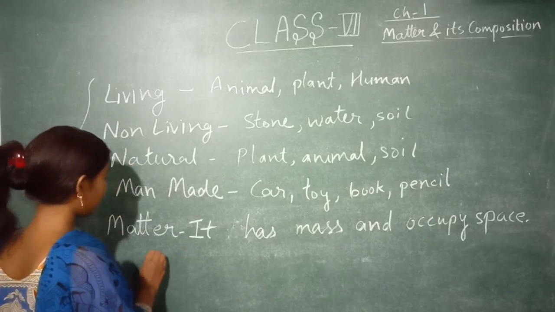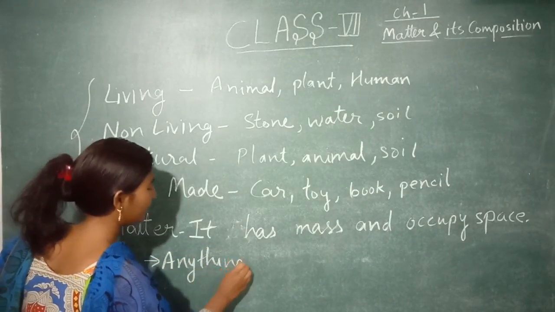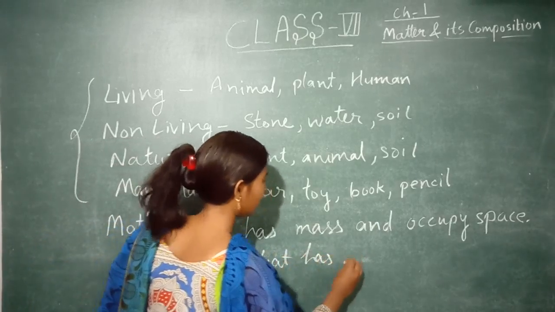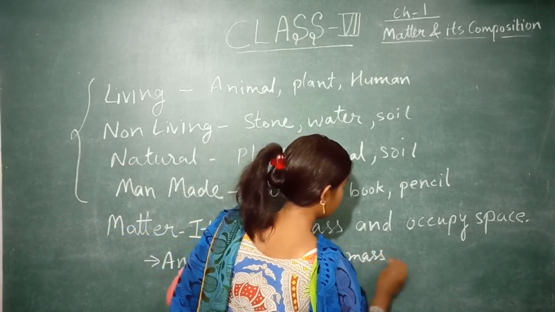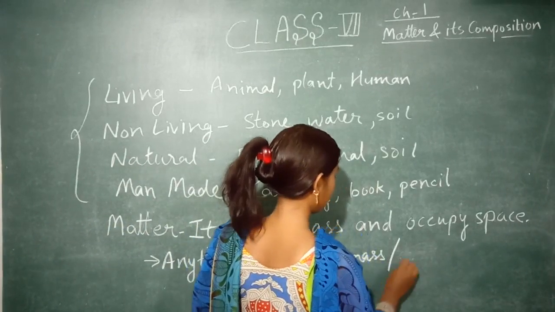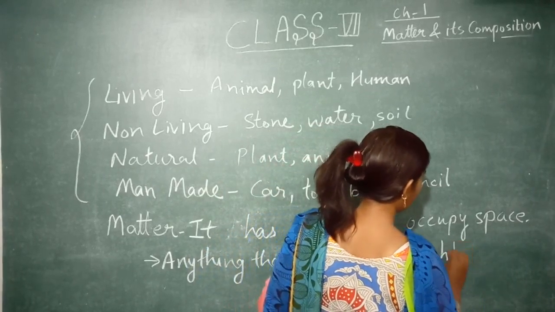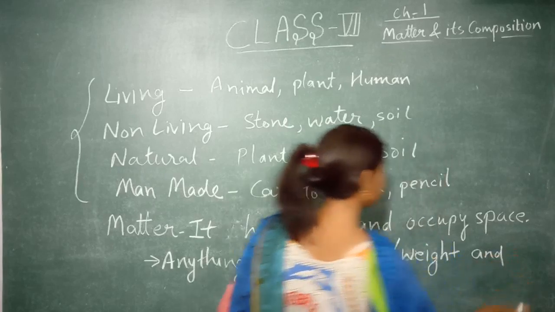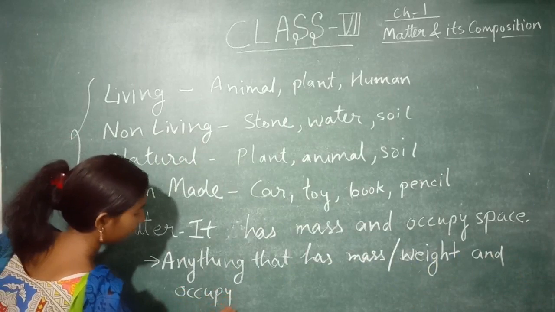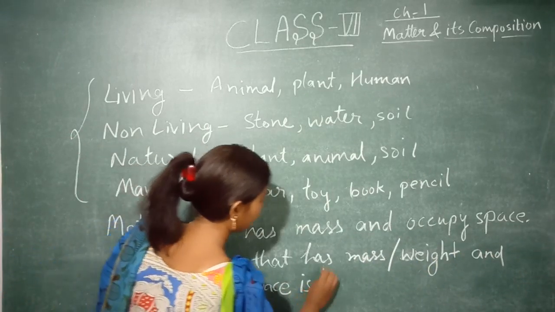Or second definition we can write: anything that has mass, or you can write weight, and occupies space is known as matter.